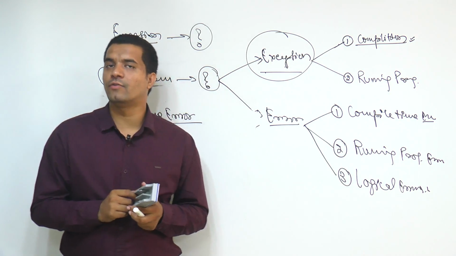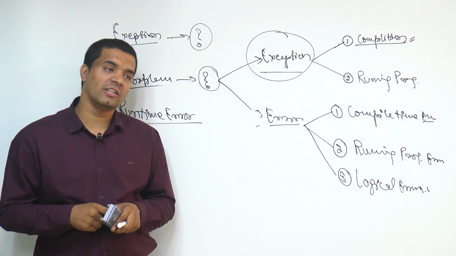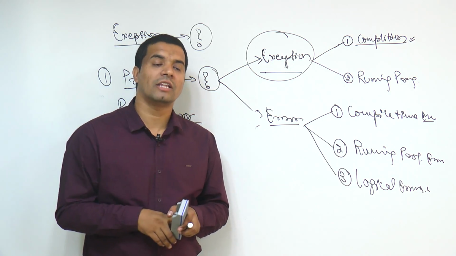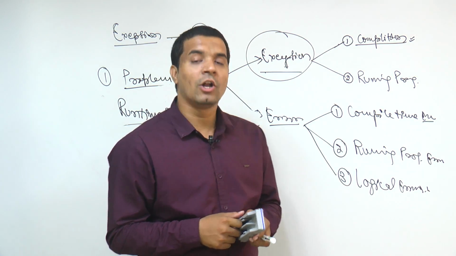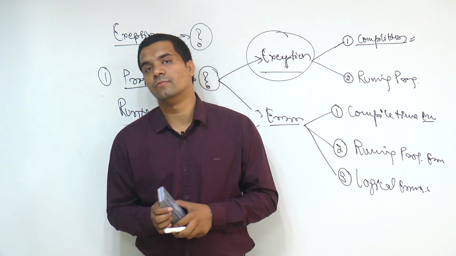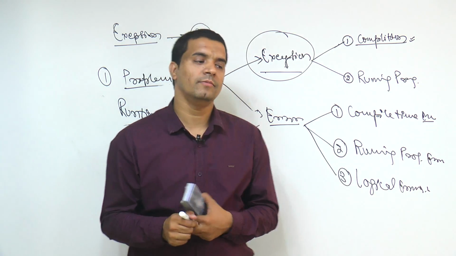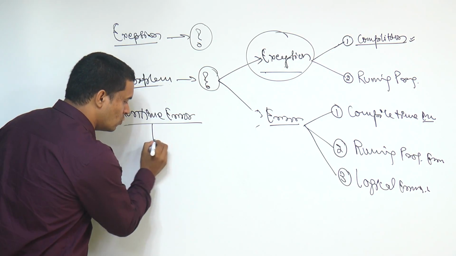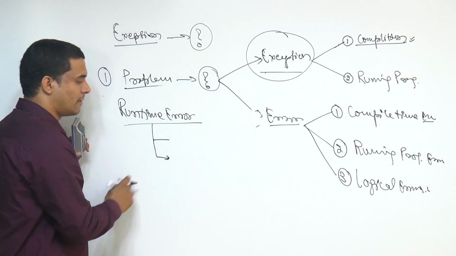But one point will come where a shortage of memory problem occurs, and that memory shortage will not be identified at compile time. So when you are running the program, you could get two options.